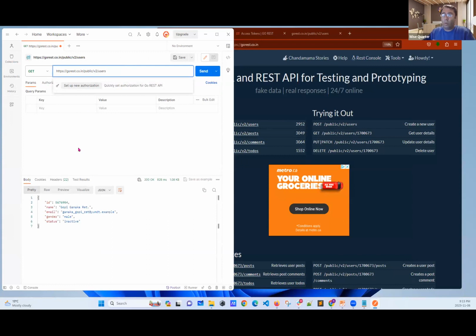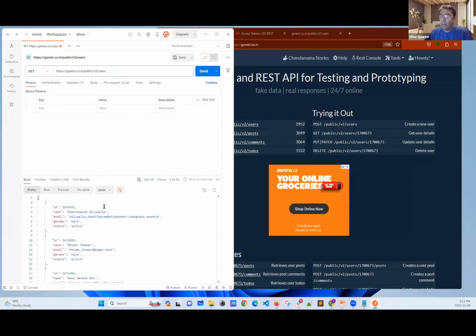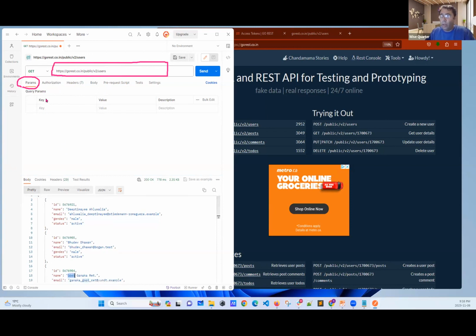Now, I will continue. I'm going to show you one more thing. Actually, you will see lots of things. Okay, let's make it one more time here. We have another option. These are the things you are going to write. You can use parameters. What does this mean? Please focus here, my friends. Now, I want records which have Gopi as the name. Let's copy the name. Name is Gopi.